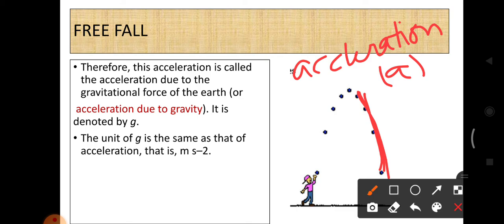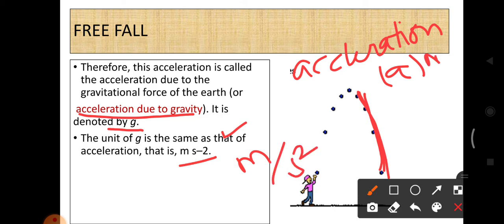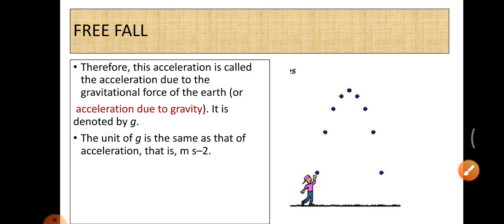Thus, that type of acceleration is called acceleration due to gravity. That acceleration is represented by the small letter g. And the unit of this g is also meter per second square. The normal acceleration is also meter per second square, and the acceleration due to gravity is also meter per second square.